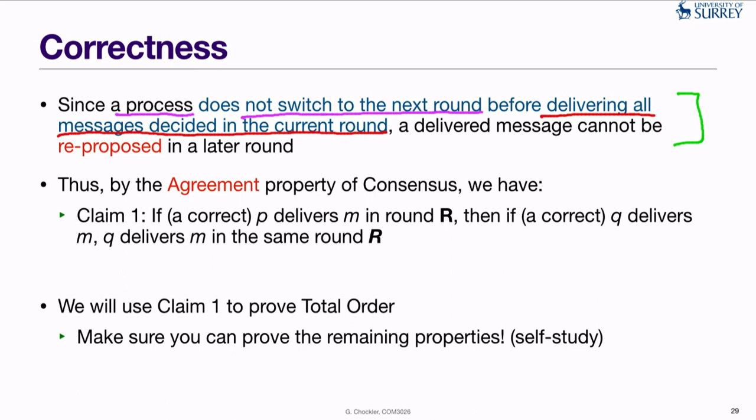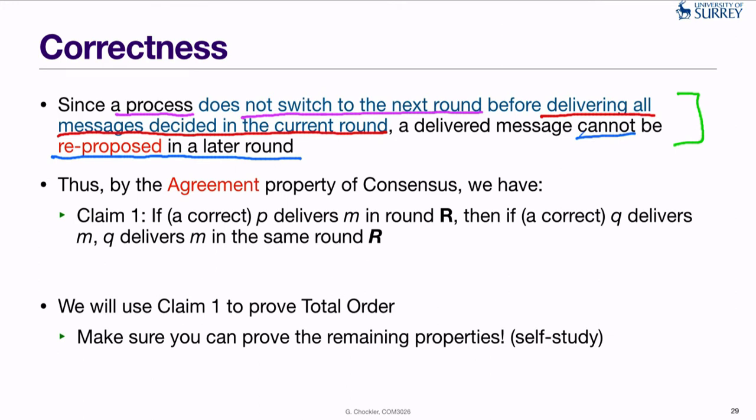Okay, and that implies that the message, once delivered, can't be proposed again. So once it is delivered, it is removed from the unordered set. And since only after that point a new round of consensus can be activated, that message won't be included in the proposal of that round and won't be proposed or delivered again. Okay, so this is what's being said here. So the message cannot be proposed in any later round.